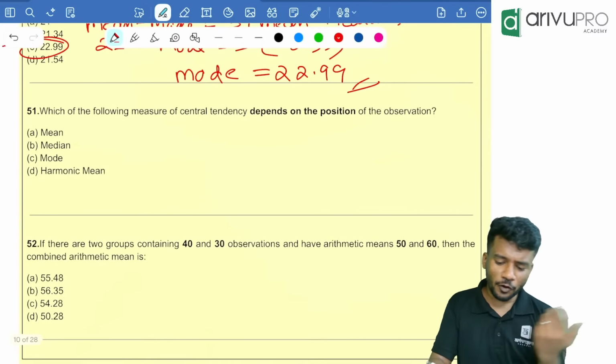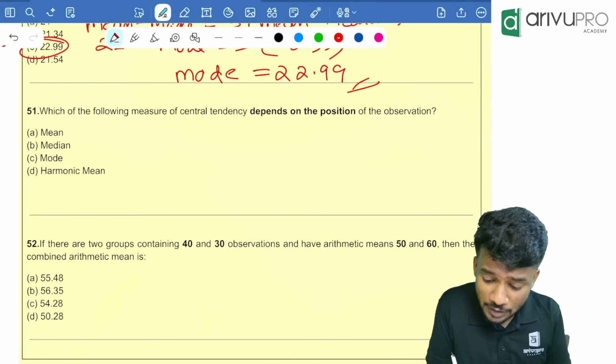Next one. Which of the following measures of central tendency depends on the position of the observation, which is called the positional average? Who is the positional average? That is none but median.